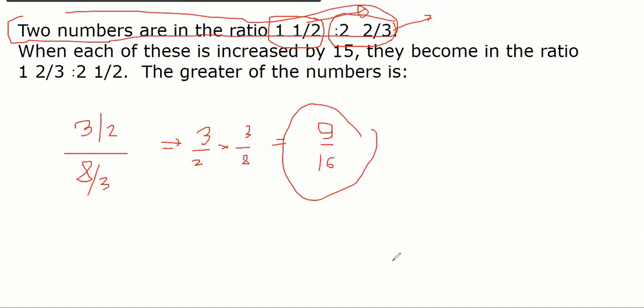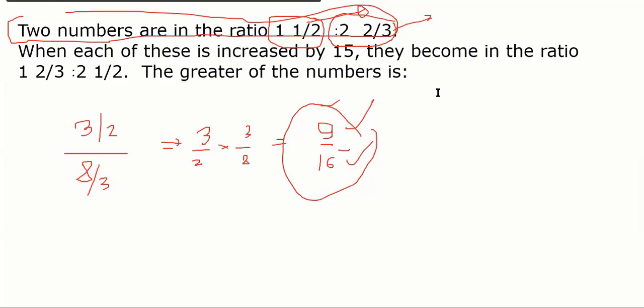When each of them is increased by 15, this is increased by 15, this is increased by 15. We are talking about two numbers, first number and second number. So tell me, Shubhi, if you increase both numbers by 15, what does the first number become?